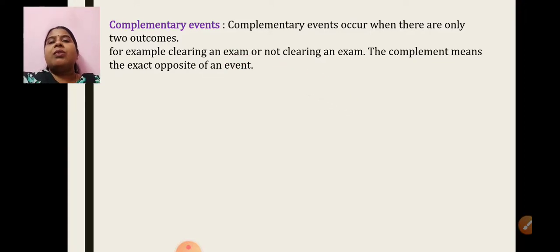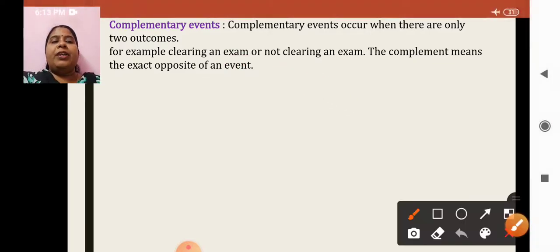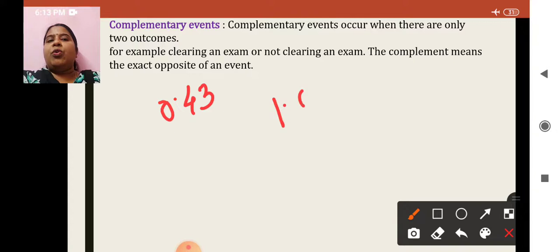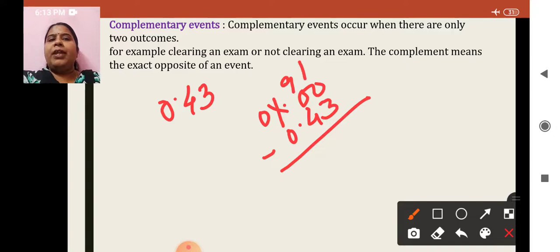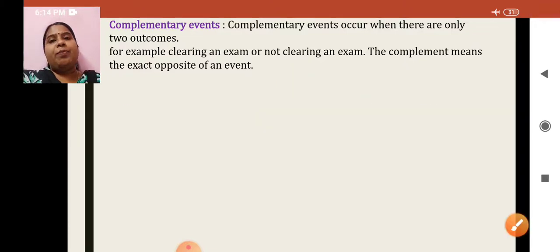For example, suppose I give you an example that the probability that it will rain after some time is 0.43, and I ask you what is the probability that it doesn't rain. So both are complementary events. How will you find out? I told you probability answers are always at maximum 1. So from 1 you can subtract this 0.43. What answer will you get? This will become 0.57. I hope you are understanding. Such indirect questions can be asked for 1 mark which are not there directly in the textbook. So be prepared and try to understand the different types of events.